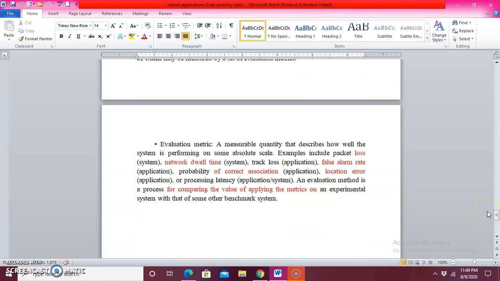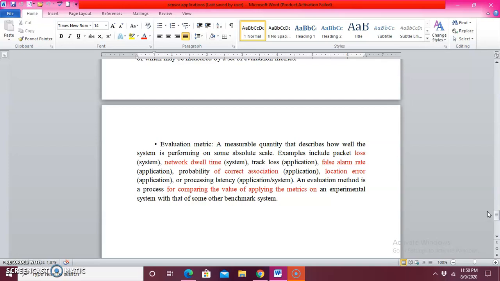Then finally the last taxonomy is evaluation metric. You all know evaluation metric is nothing but based on the characteristics, the quality, and the performance of a particular node. Here it is like the packet loss, or the in-network timing nature, or if there is any loss problem, or the location error, or the processing speed. So overall, the whole thing we can call the evaluation metric of a particular sensor node.